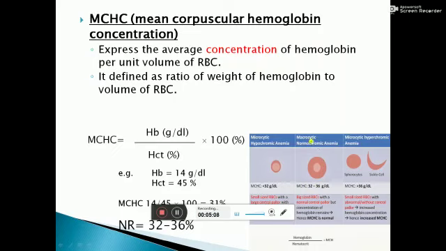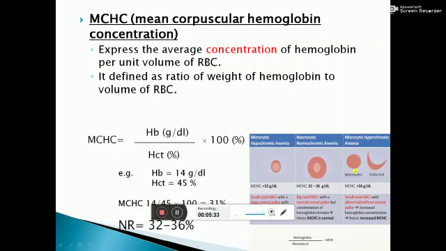When MCHC is normal, the anemia should be macrocytic normochromic type, and in this anemia the size of RBC is increased. So RBCs are macrocytic, but according to the size, hemoglobin content is also increased. So at the last, MCHC is normal because the concentration of hemoglobin is normal.